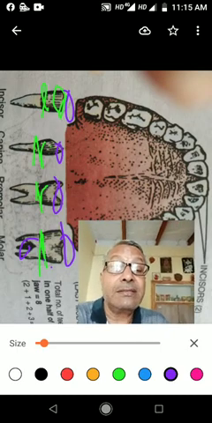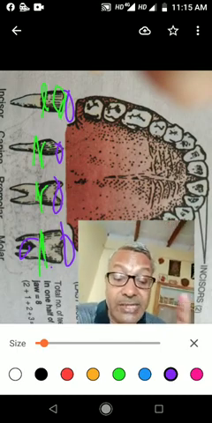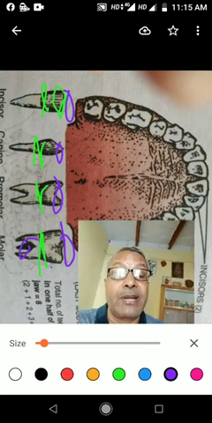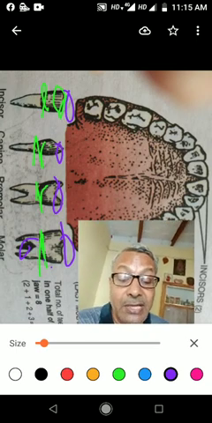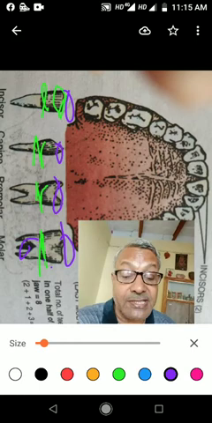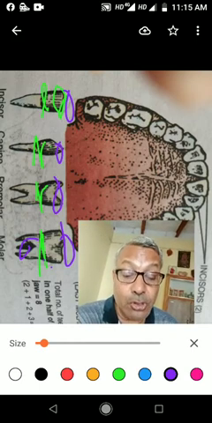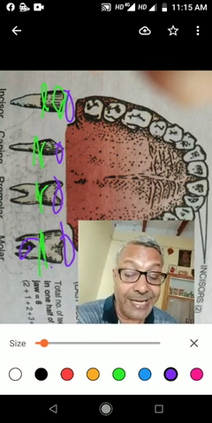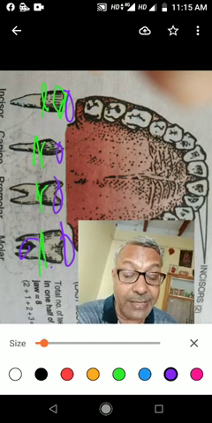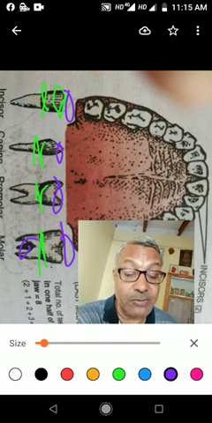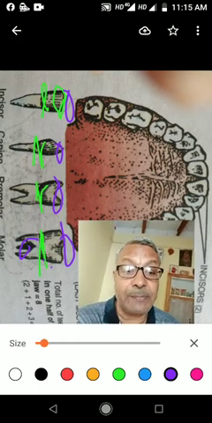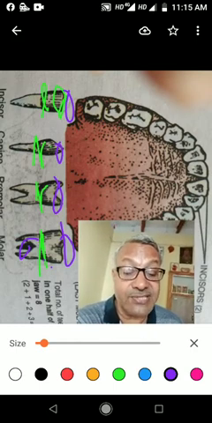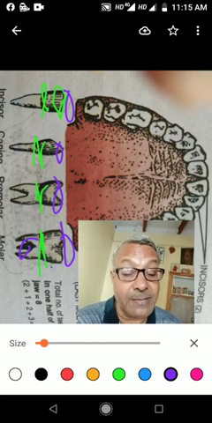So these are the teeth. But here I told you on the basis of structure there are 4 types of teeth: incisor, canine, premolars, molars. In each jaw, 4 incisors, 2 canines, 4 premolars and 6 molars. It means a total of 16 teeth are present in the lower jaw and 16 teeth in the upper jaw.